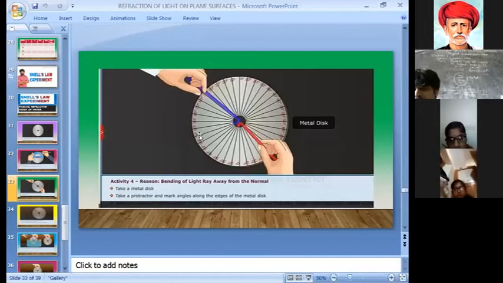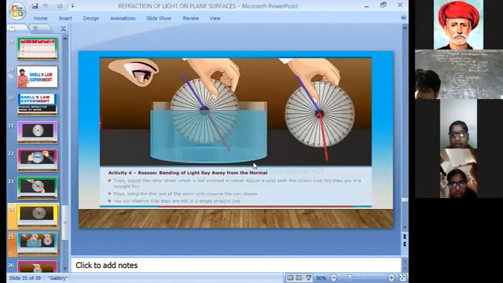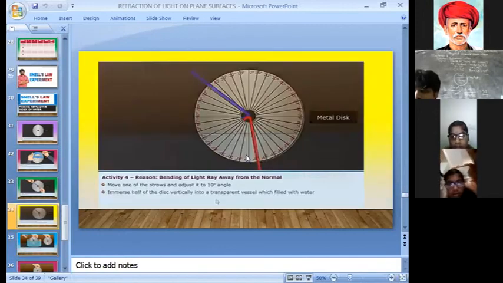First of all, look at which angle I took here. Let me show you. What is the angle here? Here I take the angle of incidence as 10 degrees.